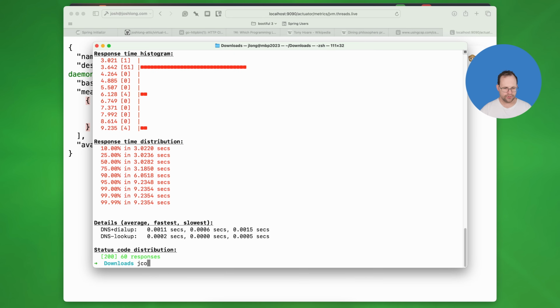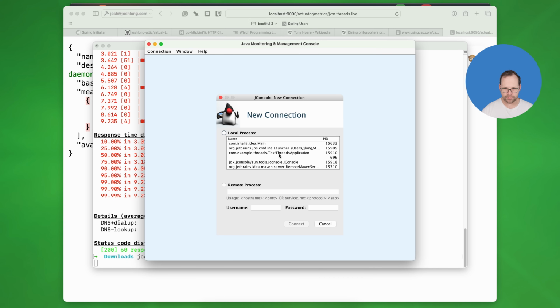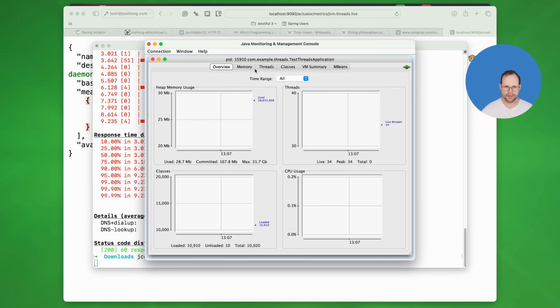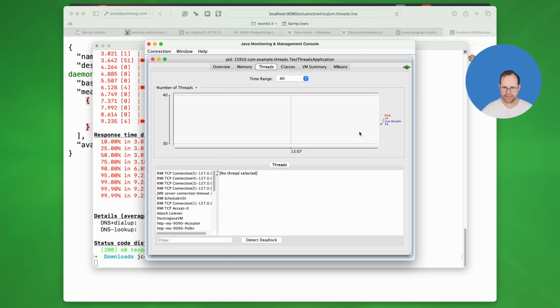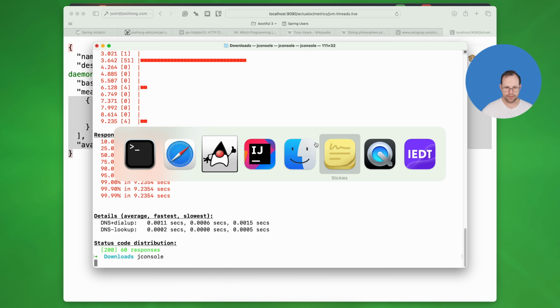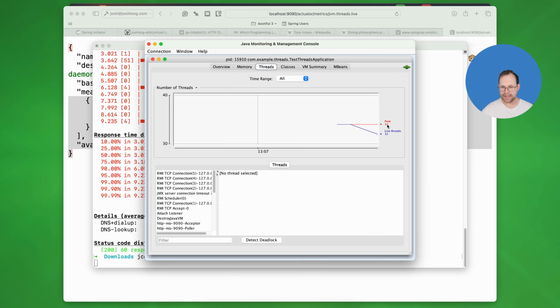So you go here, JConsole, and then our Java program is this, insecure connection, sure. And you can see threads right now. Let's see, if we go here, 34. Okay, so I haven't done anything yet. This is up to 34 now because I launched JConsole presumably. And you can see the peak right now is 34, live is 32.